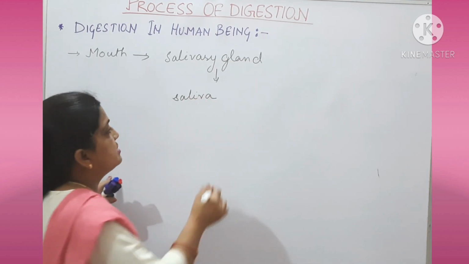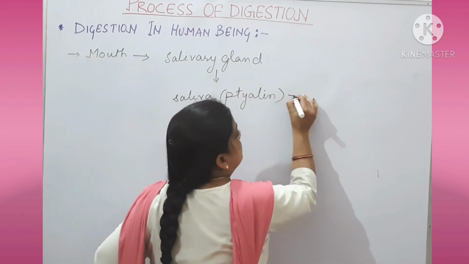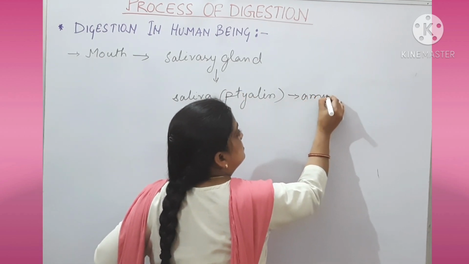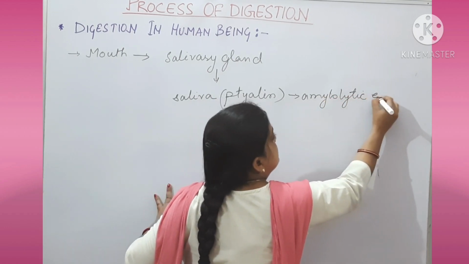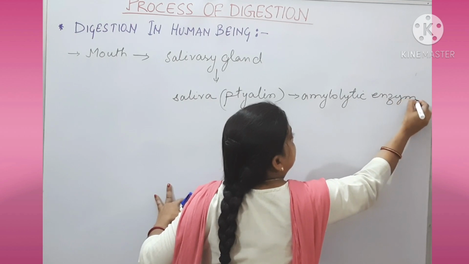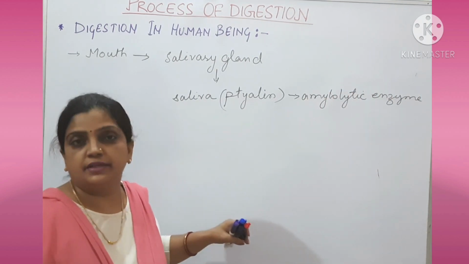The other name for saliva is ptyalin, and this ptyalin is an amylolytic enzyme. Now let us see how this enzyme is working.